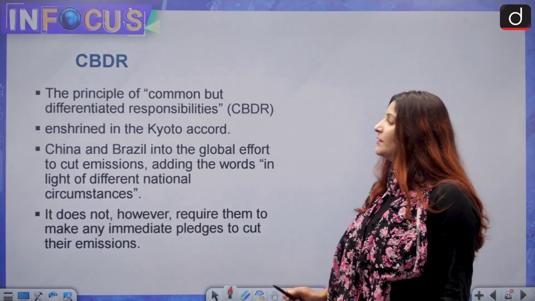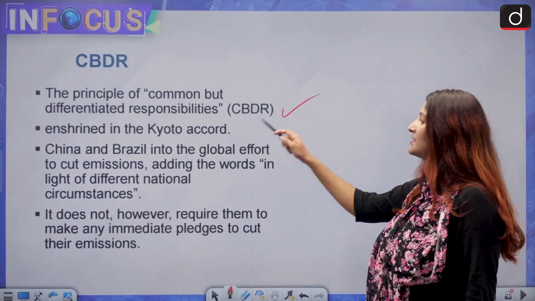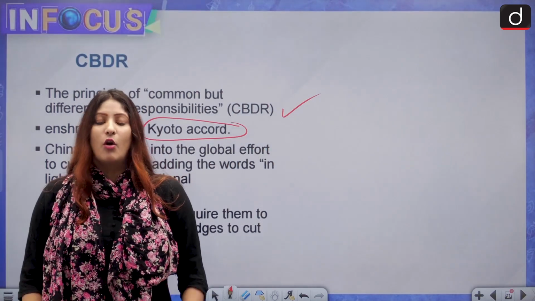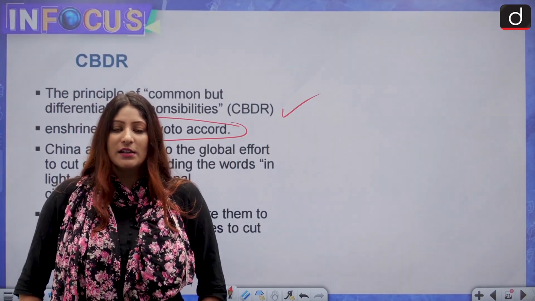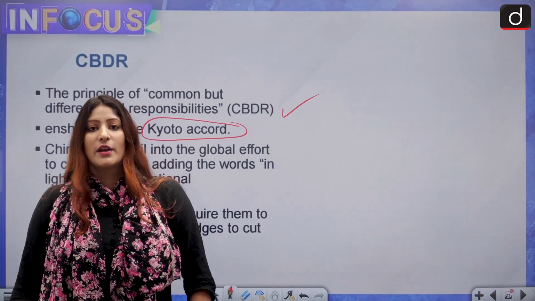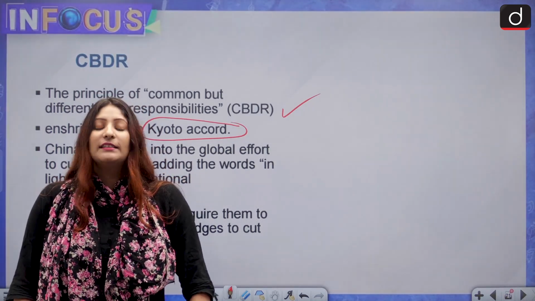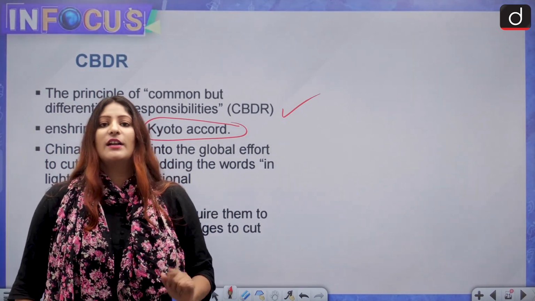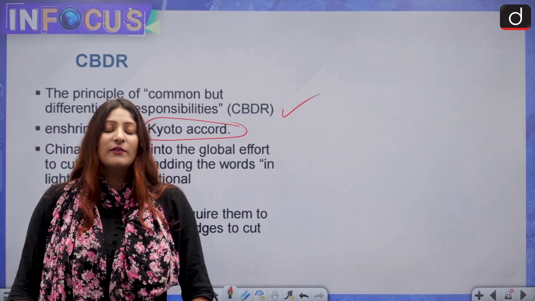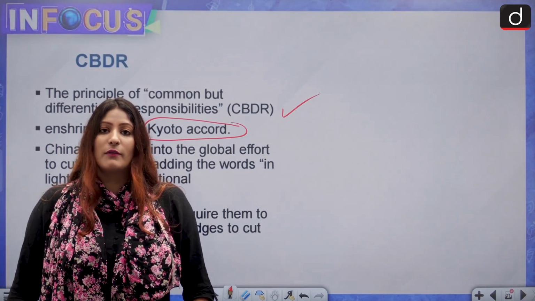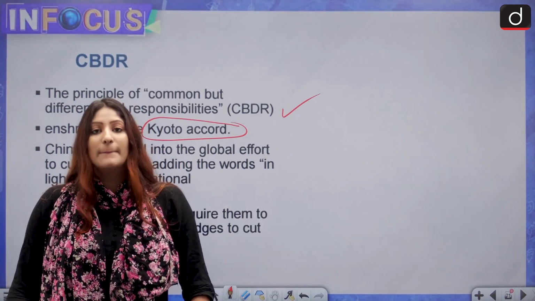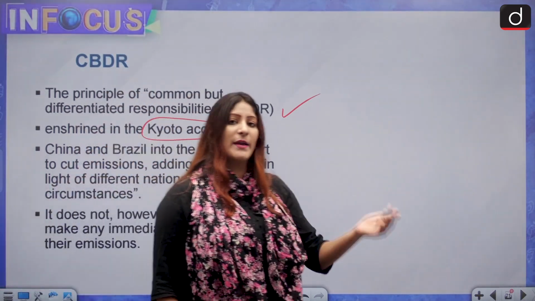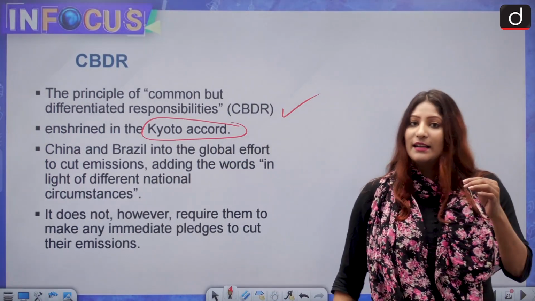Now, common but differentiated responsibility. What is that? This is enshrined in the Kyoto Protocol. It calls for a common responsibility towards our Mother Earth, but also it wants to ensure that the responsibilities are justified and differentiated in nature. Those countries which have garnered the fruit of industrial development much before the developing countries have much more responsibility as compared to those countries which are getting developed now.